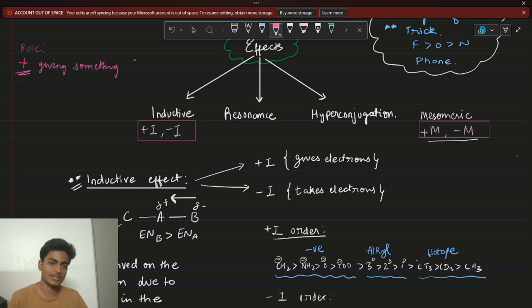Let's come to the chemistry language now. Let's say that plus is donating something, giving something or donating something. And coming to the minus part, wherever you see minus, you can observe that it is withdrawing something.